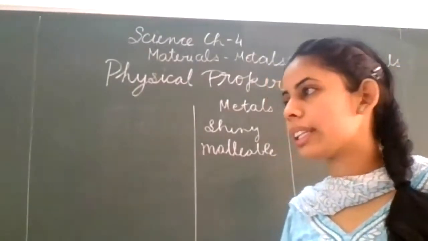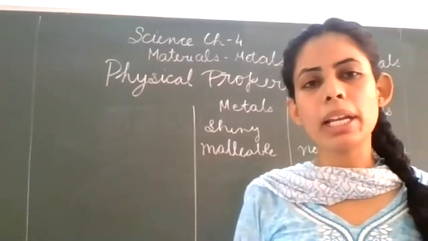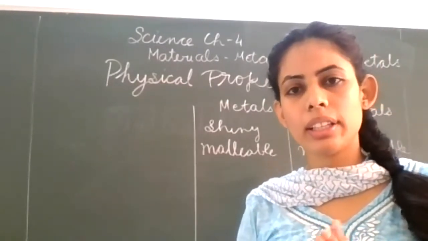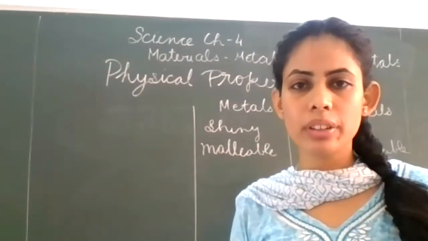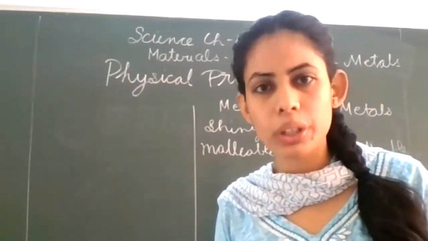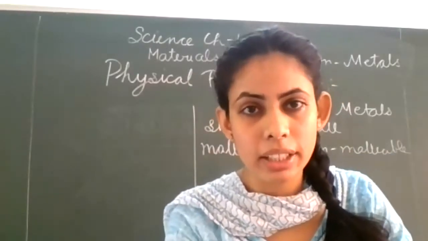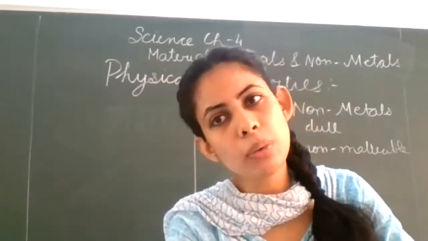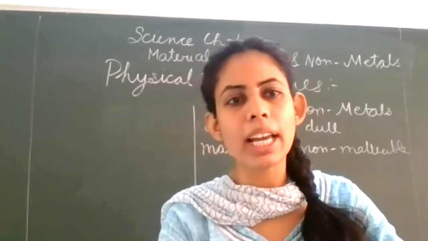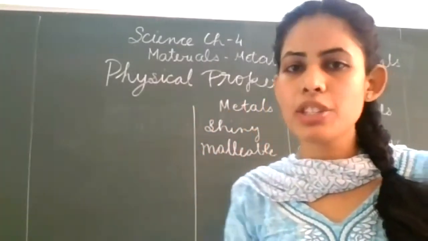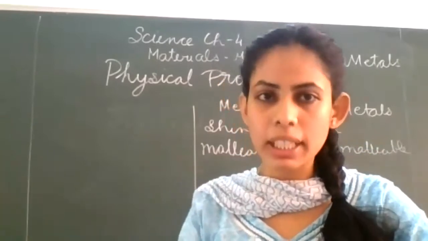Now the pans that are made up of metals, the handles are made up of plastic or wood. Why so? Because metals are good conductors of electricity. The iron pan is a good conductor, but the handle is made up of plastic or wood or any other material.